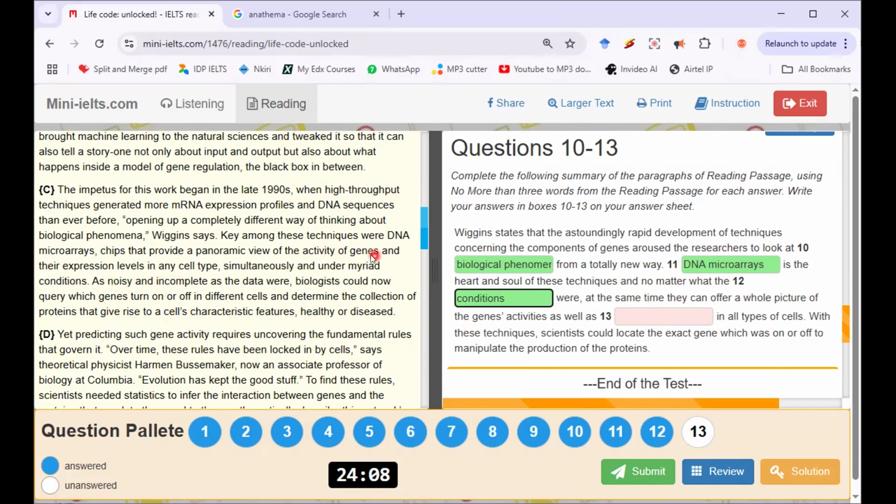This places gene activity and expression levels in any cell type, as well as expression in all types of cells. Expression levels. Should it be expression levels? I think let me just leave it as expression. So let me submit and see what my score will be.